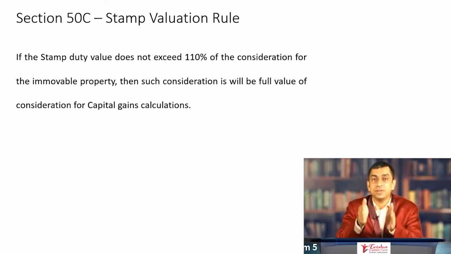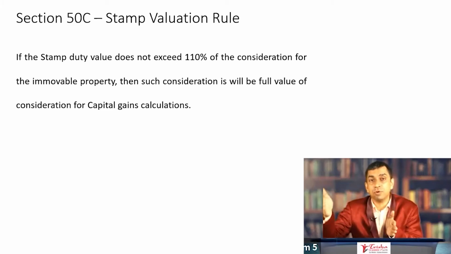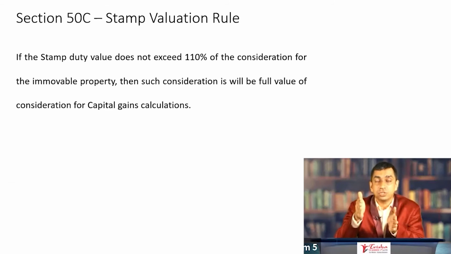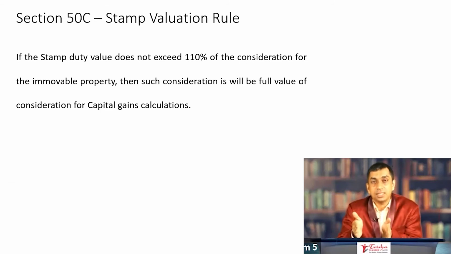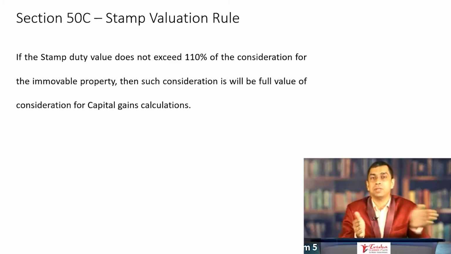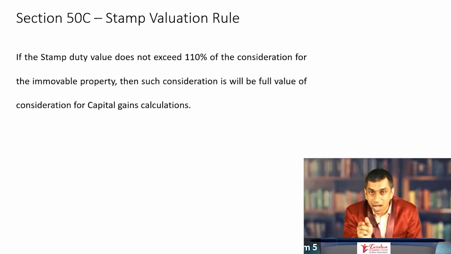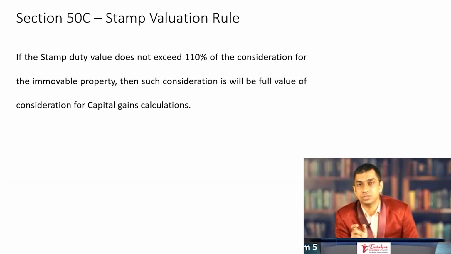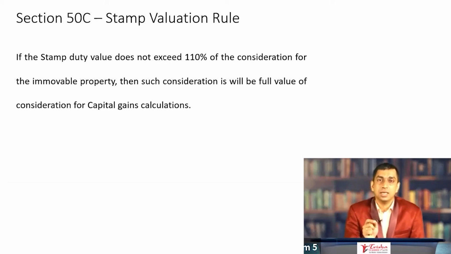Okay, the difference is just 1 lakh, so it is not more than 5%. 5% of 40 lakh is 2 lakh, so if it were more than 42 lakh, it would have been a different case. If it is not more than 5%, then the law said that 40 lakh is the actual consideration for calculating capital gains purposes. So there was a margin of 5% that was given to the seller.